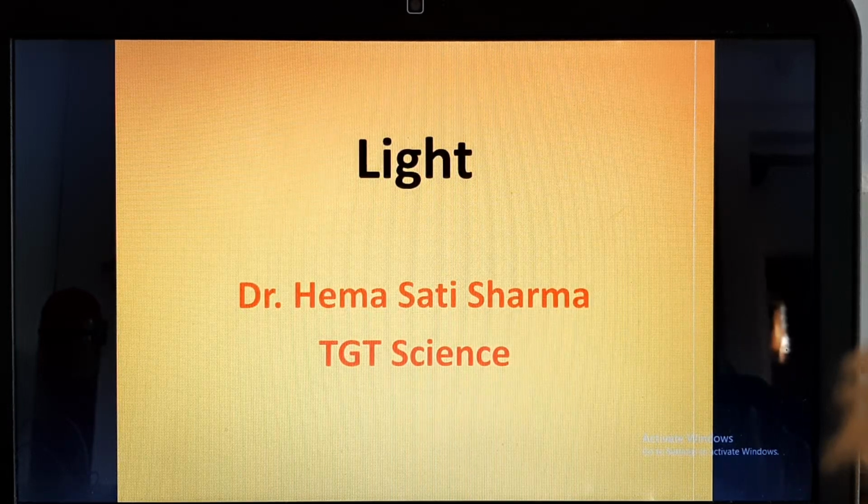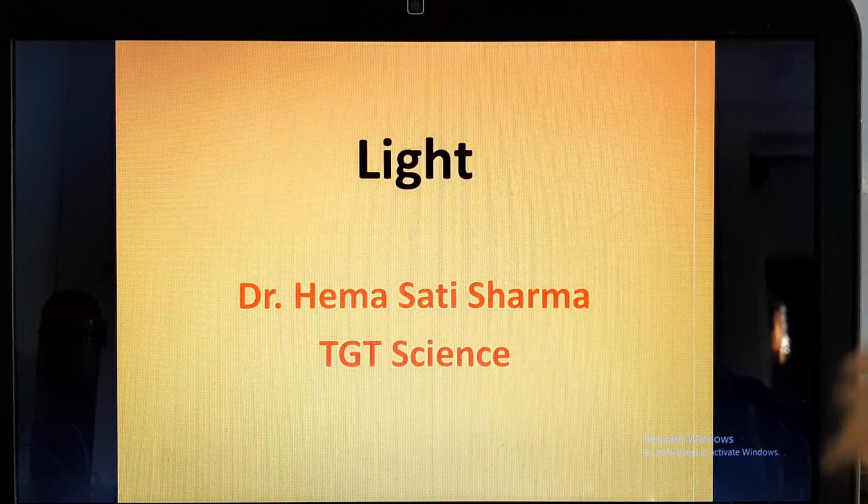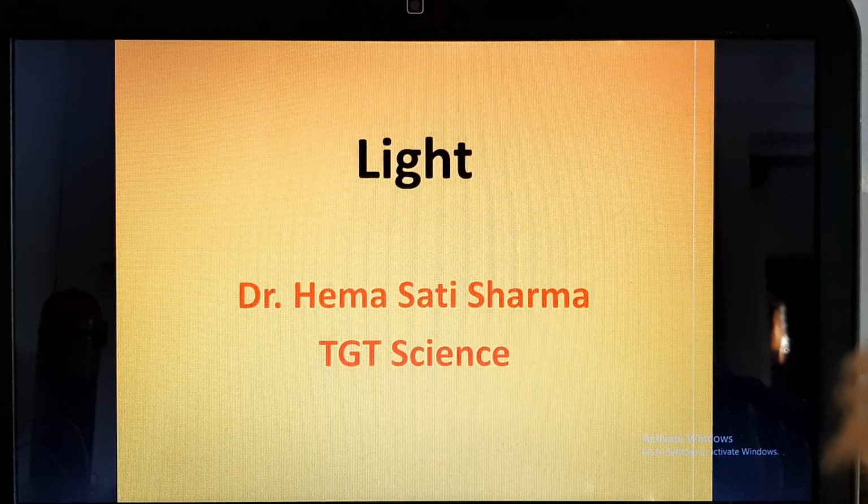We are discussing the chapter Light for class 7. We have already discussed what is light, how it propagates, what is reflection, how are the images formed by plane mirror, what are the characteristics of the images, uses of mirrors, then concave, convex lens and concave lens also.